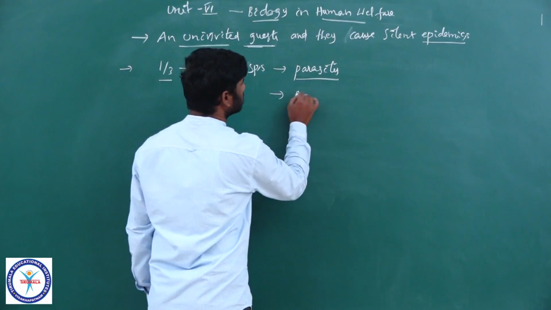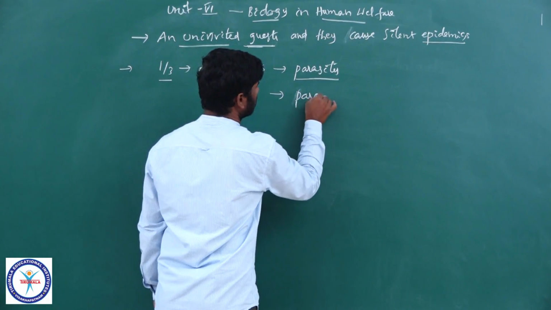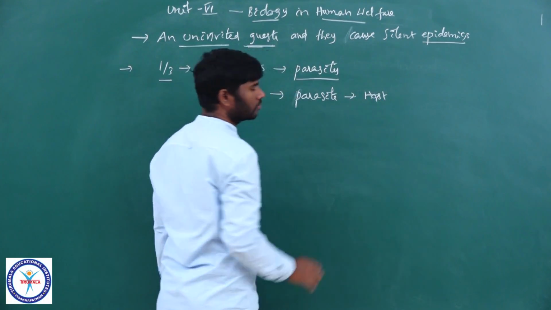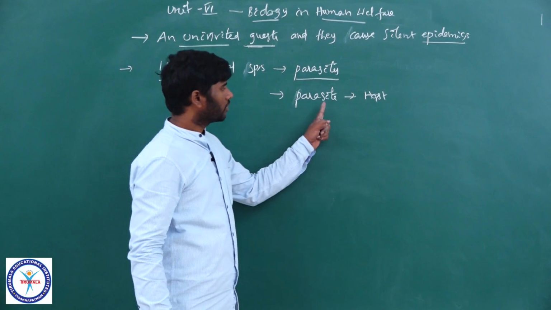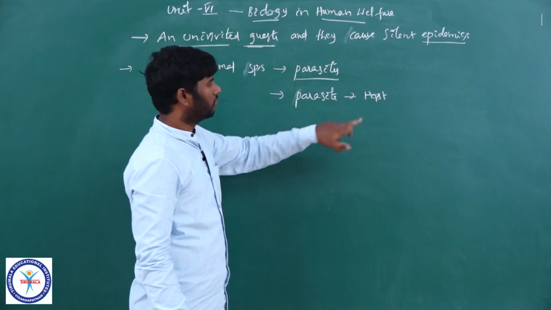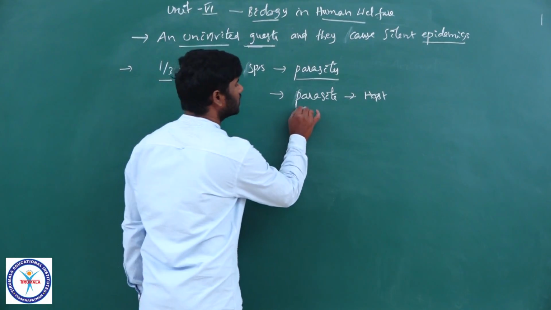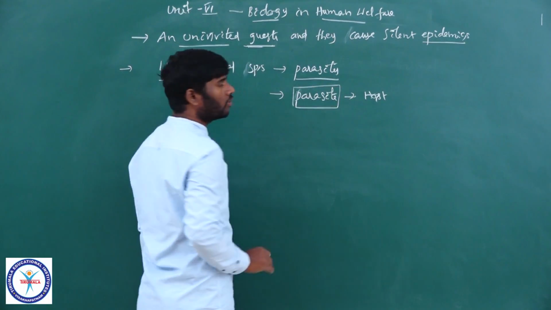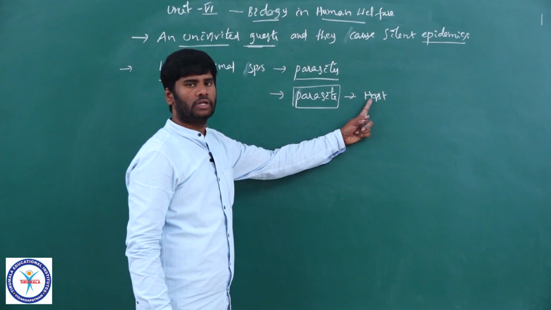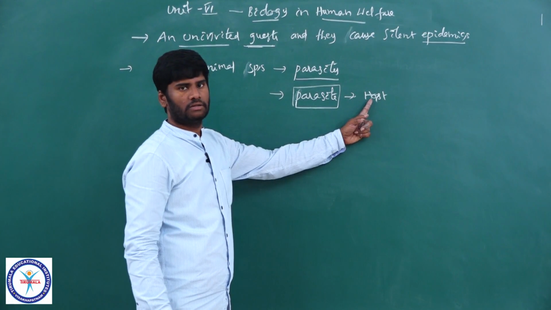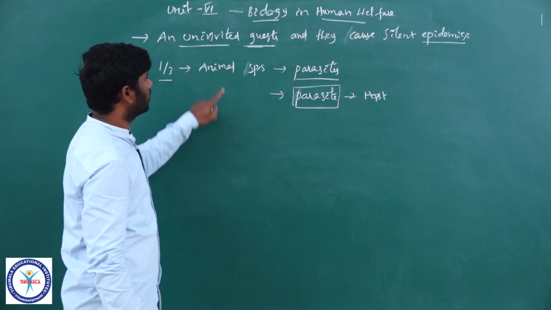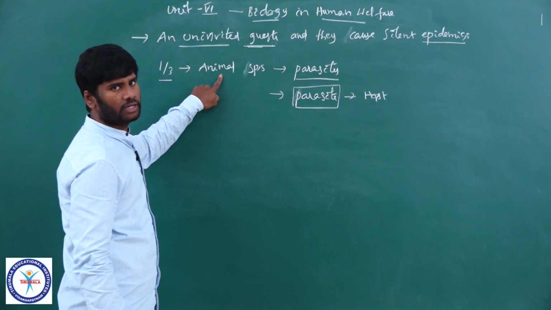So parasite depends on host. For what purposes? The parasite depends on host for food and shelter, right? So a parasite is an organism which cannot survive independently, which depends on host for its nutritional requirements and shelter.